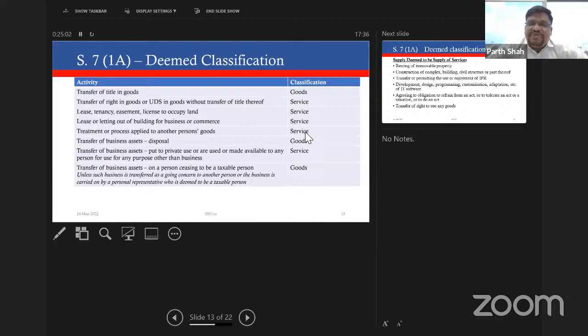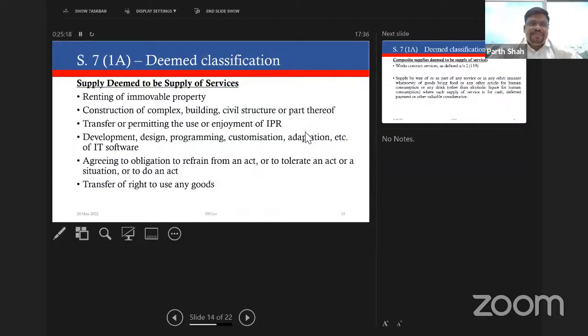Transfer of business asset when a person ceases to be a taxable person is deemed to be a supply of goods, unless such business is transferred as a going concern to another person, or the business is carried on by a personal representative who is deemed to be a taxable person. This applies in case there is succession in business.